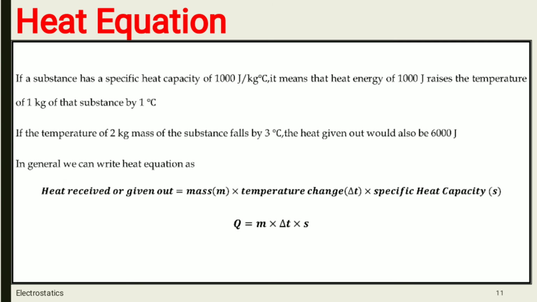So the next point is the heat equation. Here in the heat equation, in your book there is one example given.